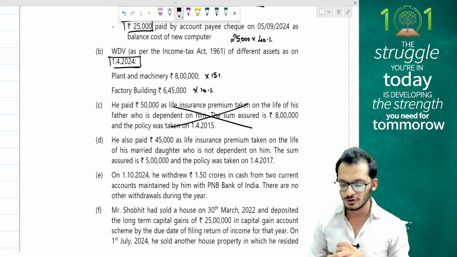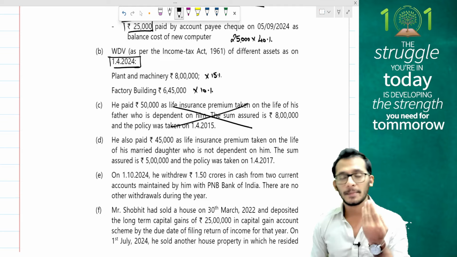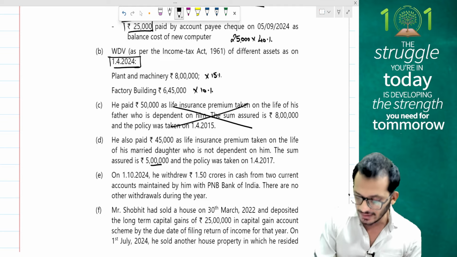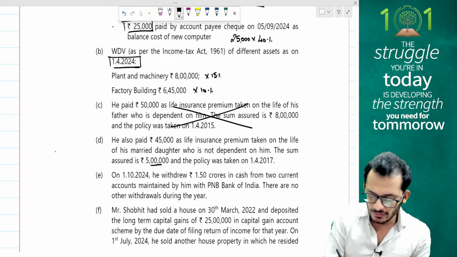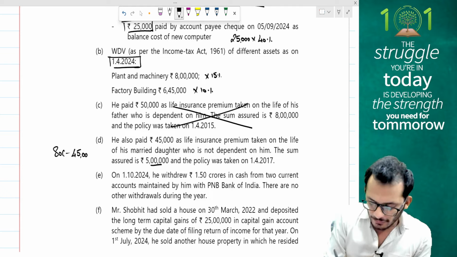He's paid 45,000 as life insurance premium on the life of his married daughter who is not dependent on him. The sum assured is 5 lakhs. The policy was taken in 2017. Whether the child is dependent or not dependent doesn't matter. Child deductions are eligible. So the sum assured is 5 lakhs. I could have paid 50,000, I have paid only 45,000. So I get 80C. Yes. So 80C eligible for deduction.